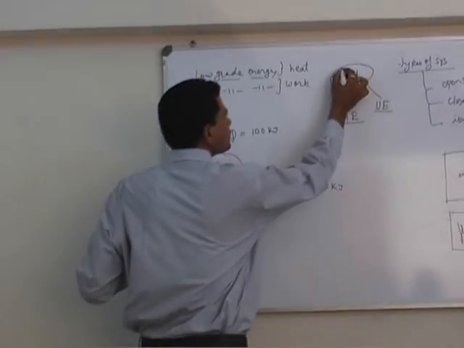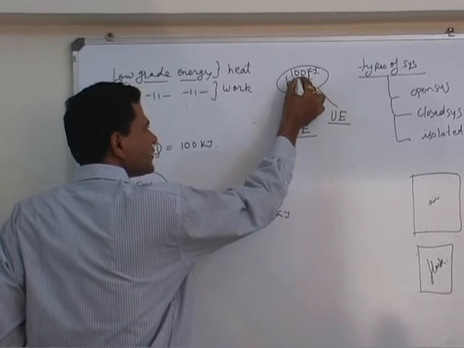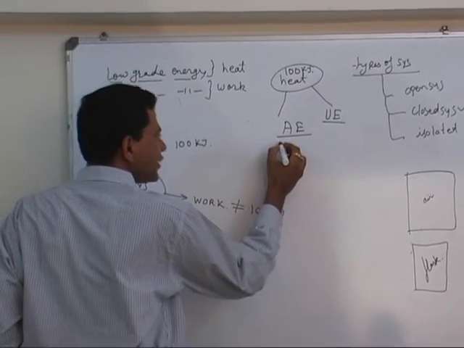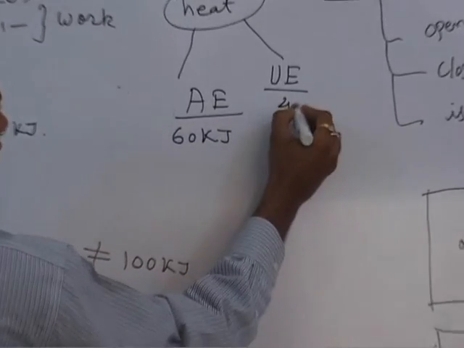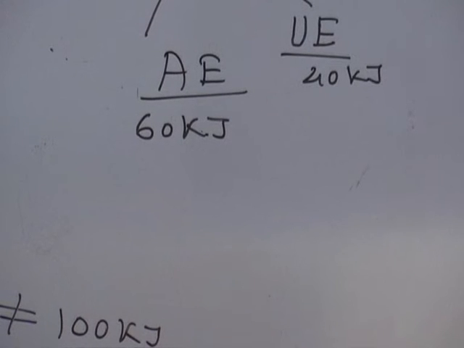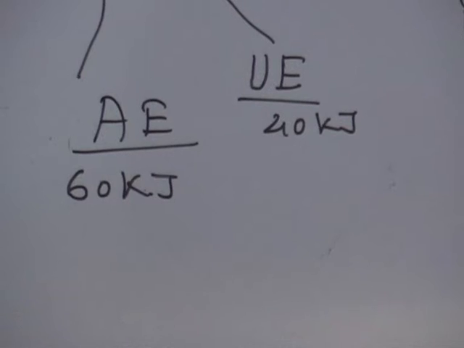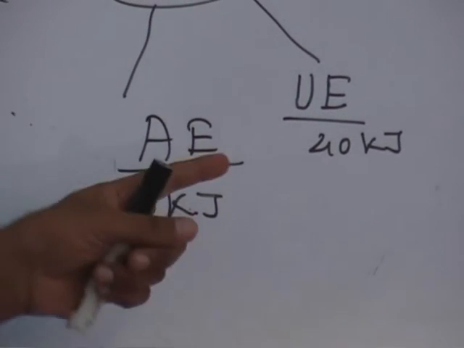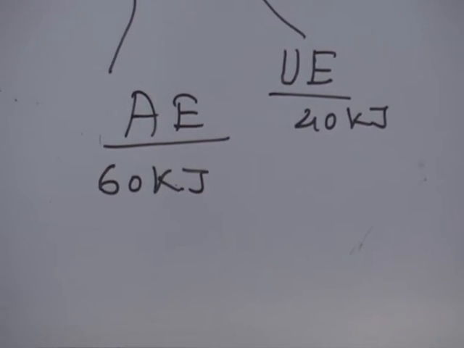Suppose we have 100 kilojoule heat, and we can convert 60 kilojoule of heat into work, then that 60 kilojoule becomes available energy and 40 kilojoule becomes unavailable energy. So the whole of the heat cannot be converted into work. Whatever part of heat can be converted into work is called available energy, and whatever part we cannot convert into work is called the unavailable part.